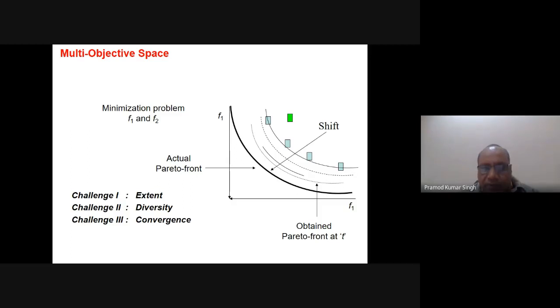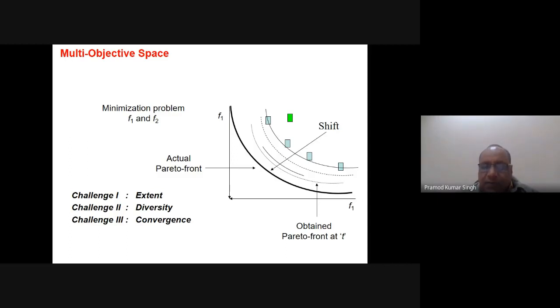When I say the actual Pareto front, it means all these are the solutions which are the real optimal solutions of the problem. Think of this as a search space; in this search space, these are the best solutions. Do not consider this as a line. Consider that this line is composed of a lot of points or dots, where each dot indicates one solution. Suppose I am running the algorithm and it has generated a set of solutions, which is this one. So this is a set of solutions which is obtained.